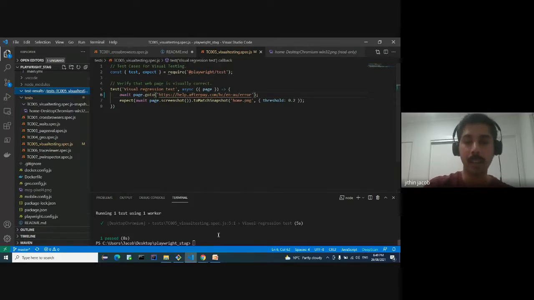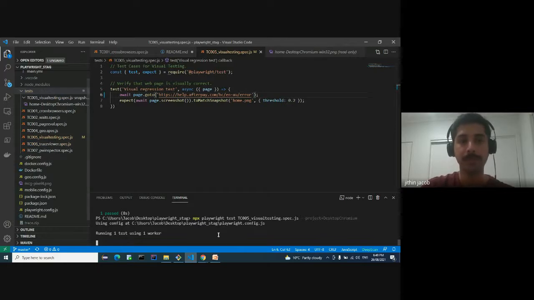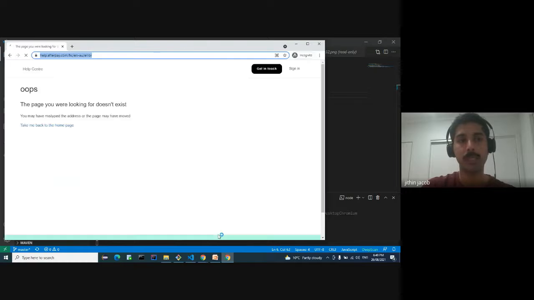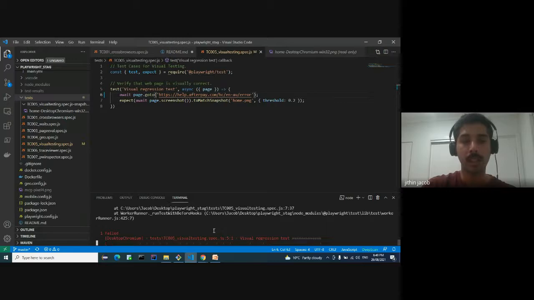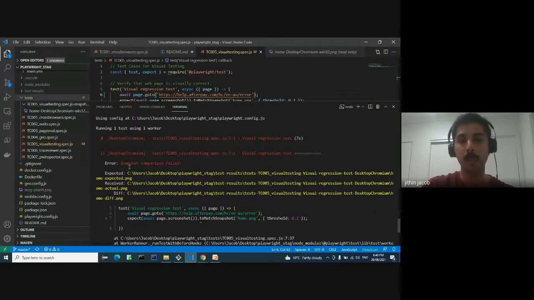So now let's see the error scenario. Let's say a scenario where our devs have broken some of the code and we will get an error page. So let's see that scenario. We got navigated to an error page. Okay, let's look at the command line terminal output. It says snapshot comparison has failed because this line of code has failed. Now let's look at the test results directory.